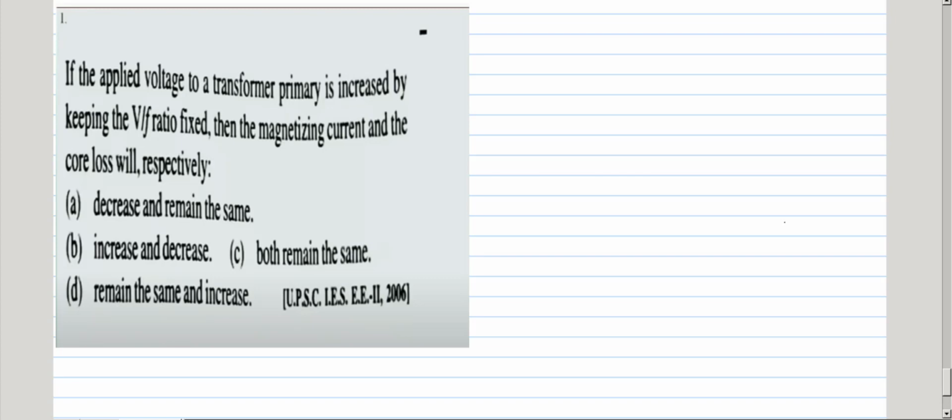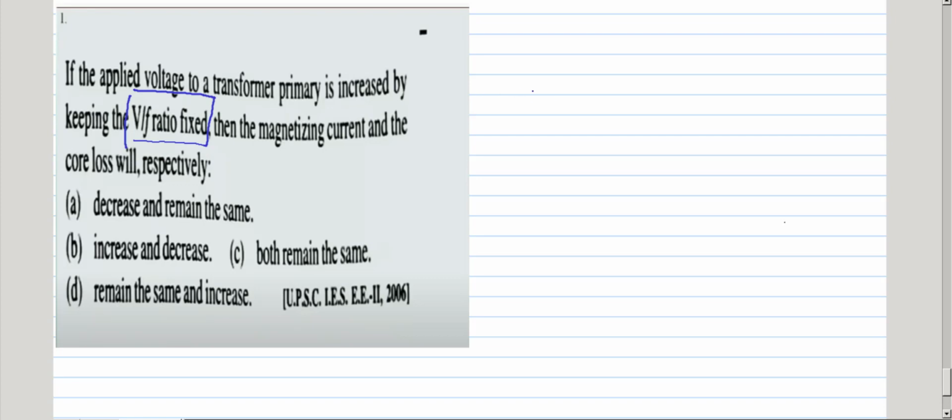First question: if the applied voltage to a transformer primary is increasing by keeping the V by F ratio fixed, then the magnetizing component of current and the core loss will be. So this is the question given. He said that the applied voltage to the transformer is increased by keeping, carefully observe here, the V by F ratio fixed. So V by F ratio is fixed while increasing the primary voltage.